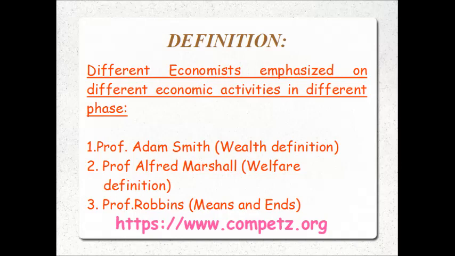Means means resources, friends. Resources are limited in relation to demand. Demands are unlimited, resources are limited, supply is limited. How a person uses scarce resources to fulfill their desires is the subject matter of economics. That is what Robbins specified.